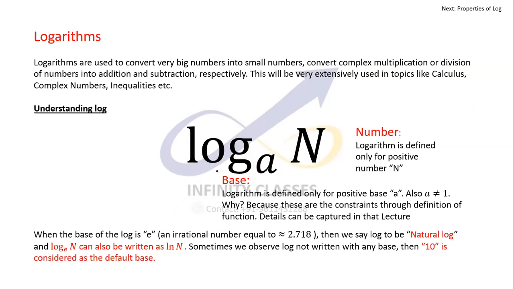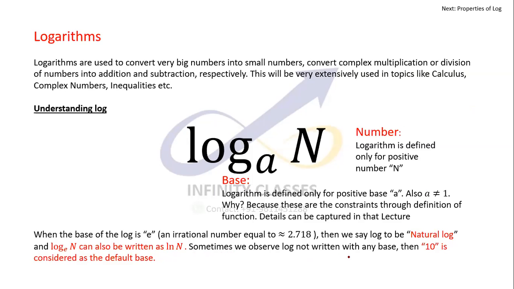It can be written as log with the base e of n, or also as ln n. Log with the base e can be shorthandly written as ln. These are some notations which you should be aware of while doing the problems, so that's why these are getting covered here.